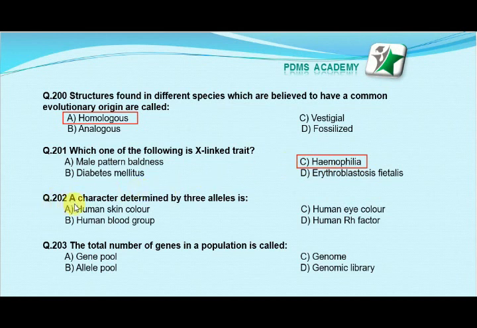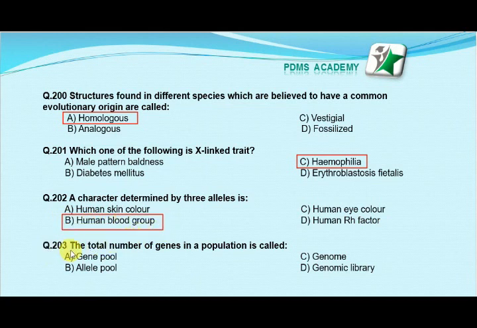Our next MCQ is: a character determined by three alleles is option A human skin color, option B human blood group, option C human eye color, option D human Rh factor. Our correct answer is B, human blood group.